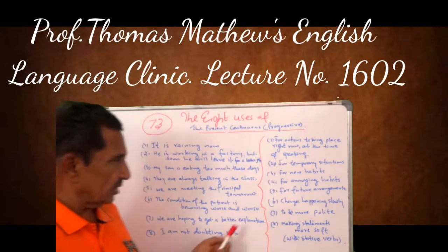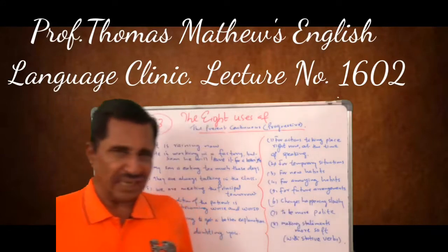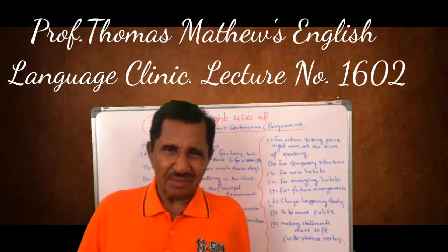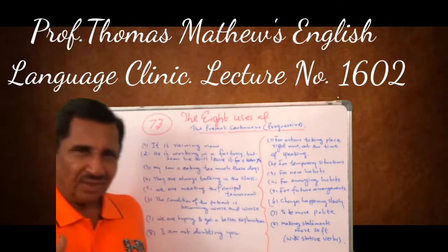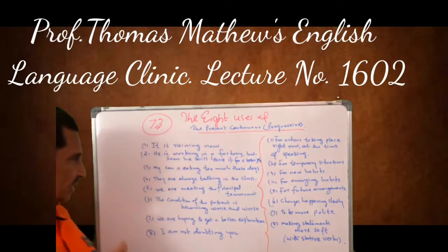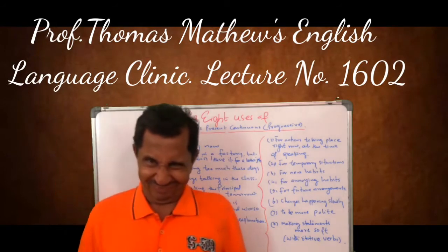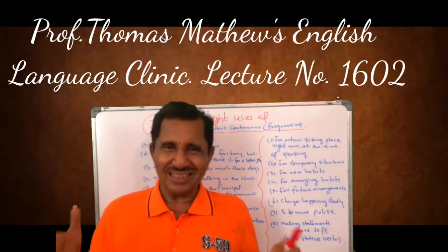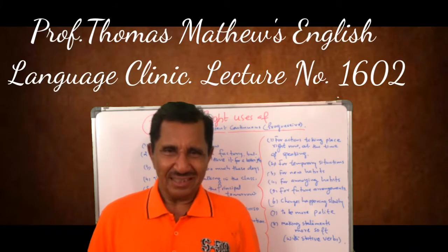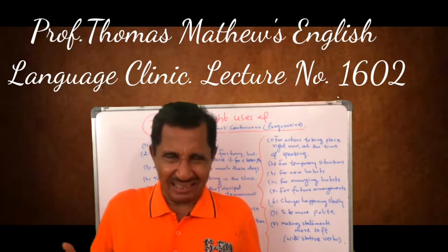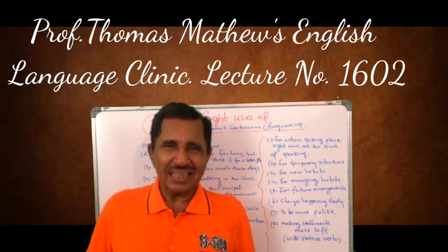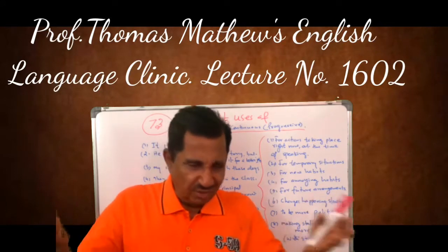And the fourth one is for annoying habits. Annoying means irritating. Some habits you dislike. Some people develop habits that you dislike. They are always talking in the class. Some students, they have that annoying habit. The teachers get irritated, or they dislike it.